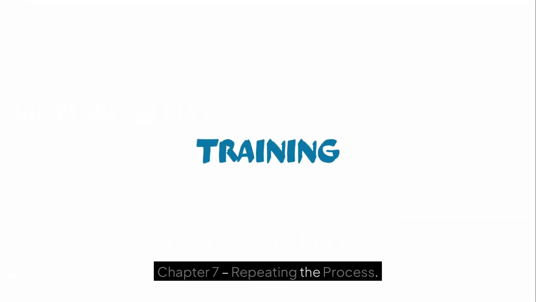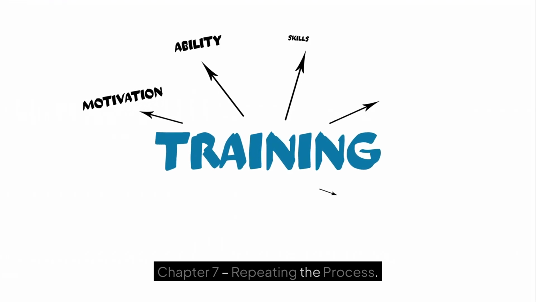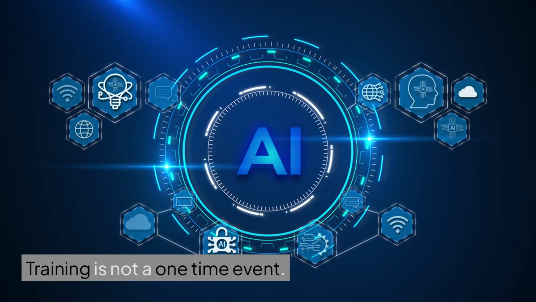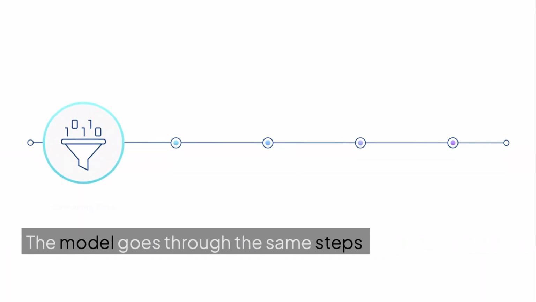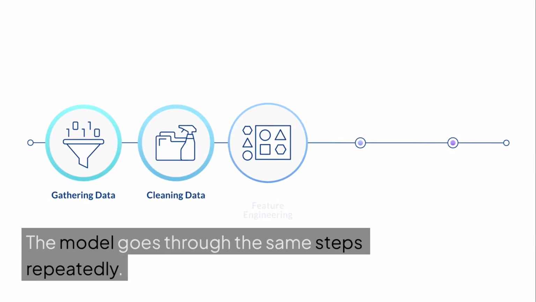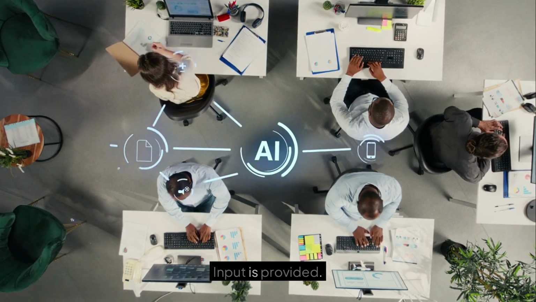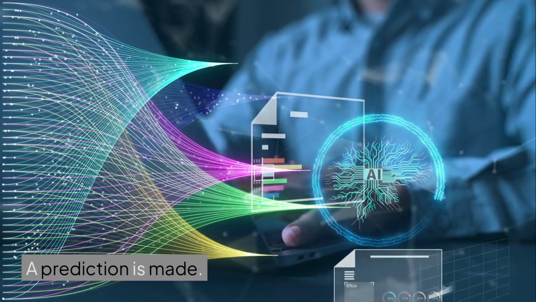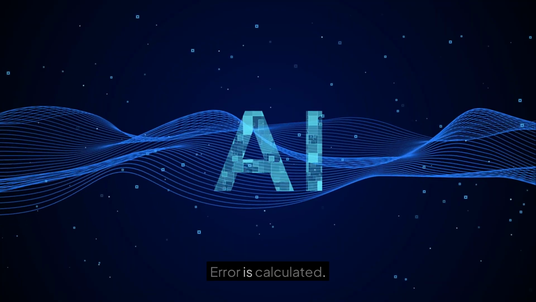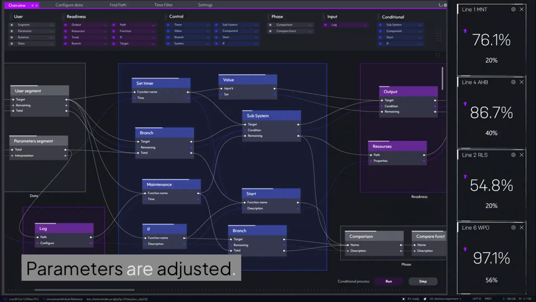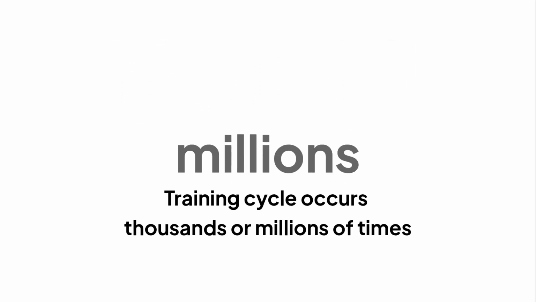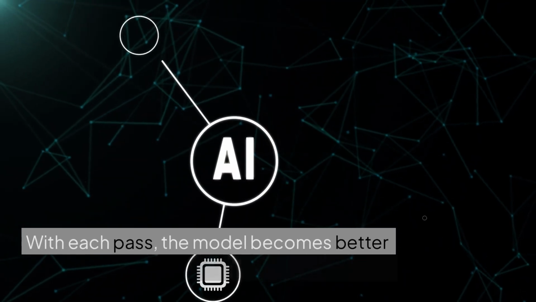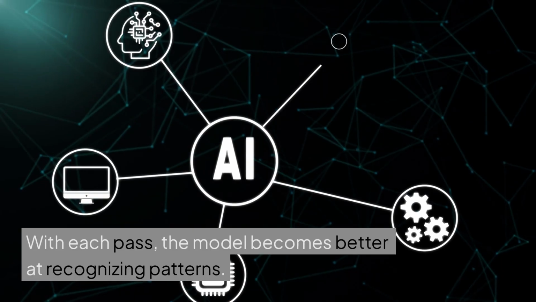Chapter 7: Repeating the process. Training is not a one-time event. The model goes through the same steps repeatedly. Input is provided. A prediction is made. Error is calculated. Parameters are adjusted. This cycle happens thousands or millions of times. With each pass, the model becomes better at recognizing patterns.